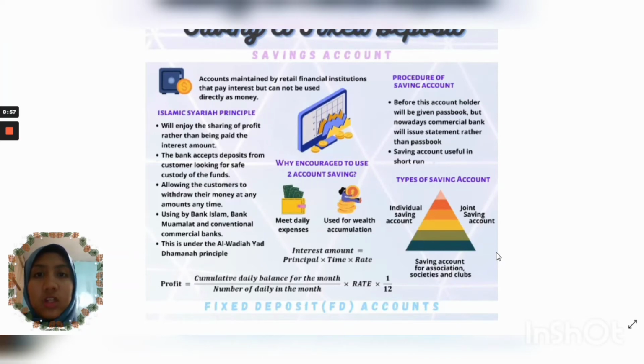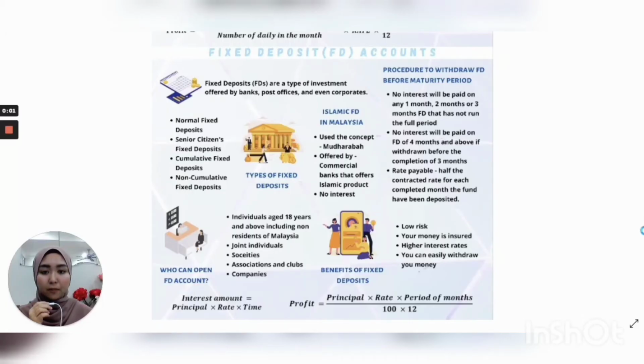The profit distribution can be calculated based on the account's average daily balance by using this formula: profit equals cumulative daily balance for the month divided by the number of days in the month, times rate, times 1/12. Next is fixed deposit.